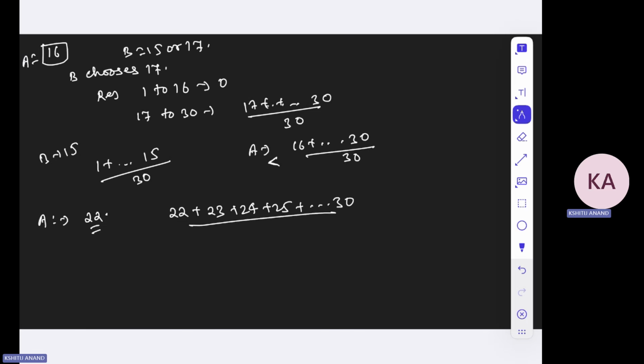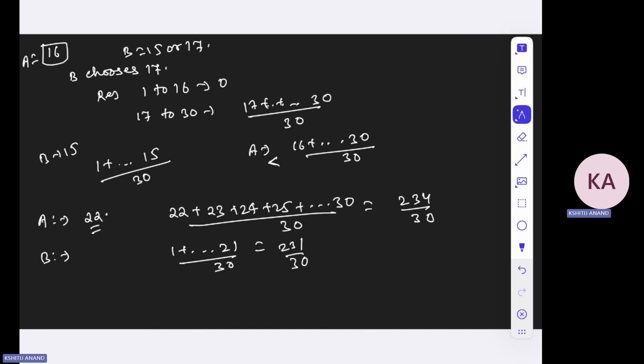Just a minute, let me evaluate it. It is 234 divided by 30 if A chooses 22. And for B, it will be 1 up to 21 divided by 30, and this number will be 231 divided by 30.